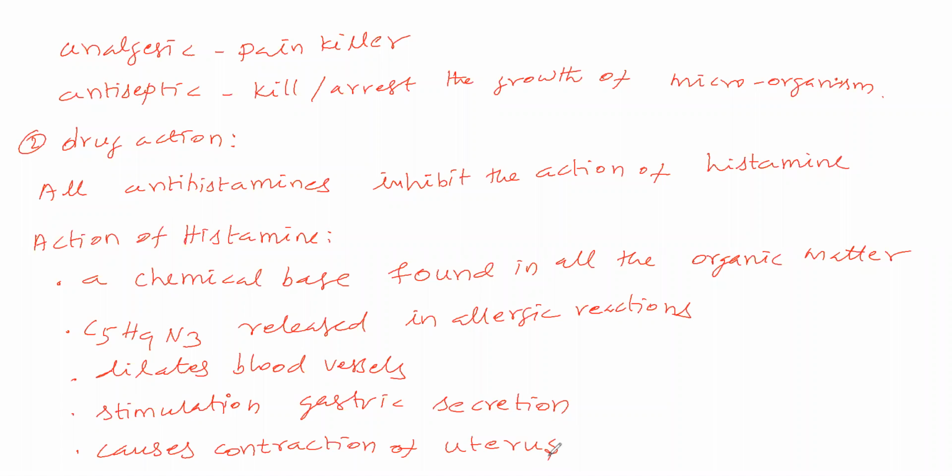Okay. Next classification we'll see: based on chemical structure.